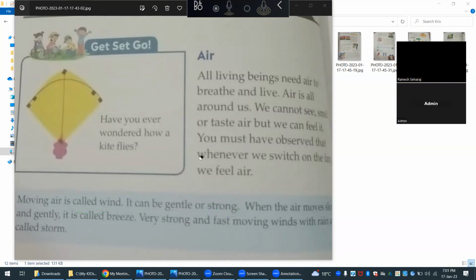When the air moves slowly and gently, it is called a breeze. Very strong and fast moving winds with rain are called a storm. So moving air is called wind, and it can be gentle or strong, right?